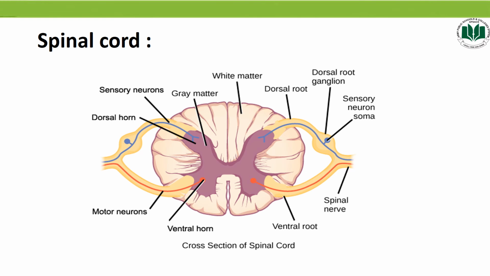Several pairs of spinal nerves originate from the ventral horn of gray matter. Similarly, several pairs of spinal nerves join the spinal cord through the dorsal horn of gray matter. And the dorsal root of spinal nerves also contains ganglia present just beside the spinal cord. So the spinal cord serves as an expressway for signals between the autonomic nervous system and brain. It is also the control center for many reflexes.